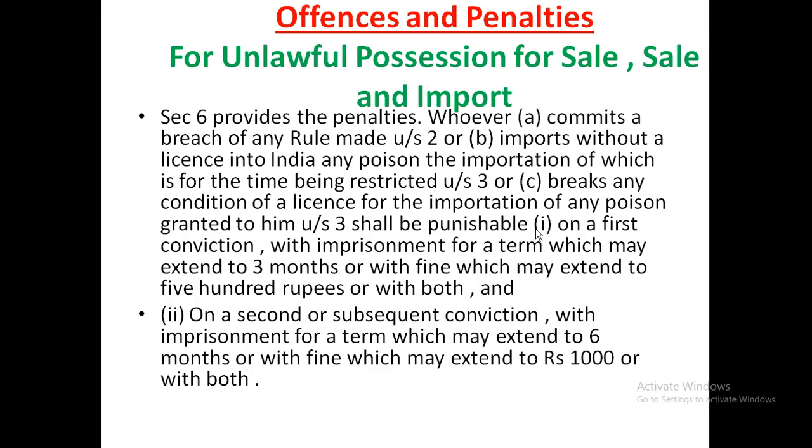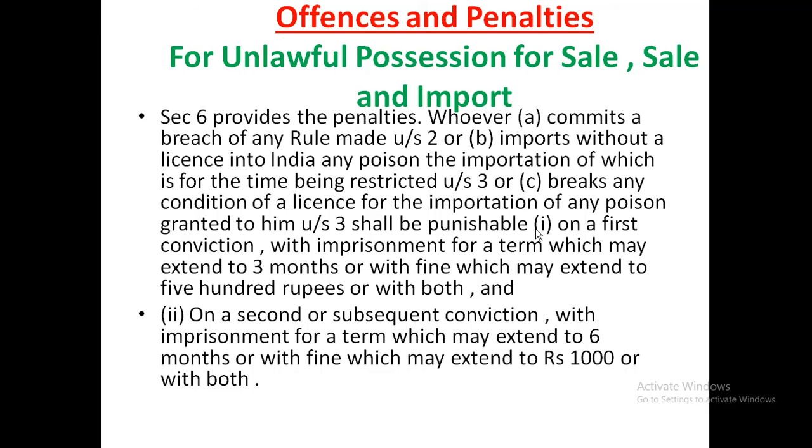So, I have already told the offences and penalties. Section 6 provides it, the penalties. Whoever commits a breach of any rule made under Section 2 or imports without a license into India any poison, the importation of which is for the time being restricted under Section 3, or who breaks any condition of a license for the importation of any poison granted to him under Section 3, shall be punishable on a first conviction with imprisonment for a term which may extend to 3 months, or with fine which may extend to 500 rupees, or with both. And on a